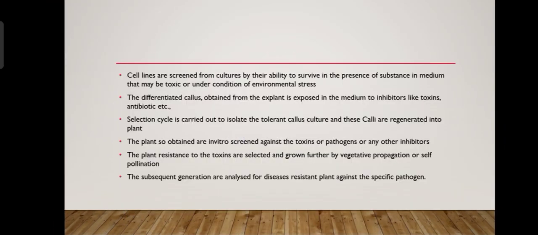Cell lines are screened for culture by their ability to survive in the presence of substances in the media that may be toxic or under conditions of environmental stress. The differentiated callus obtained from the explant is exposed in the medium to inhibitors like toxins, antibiotics, etc.